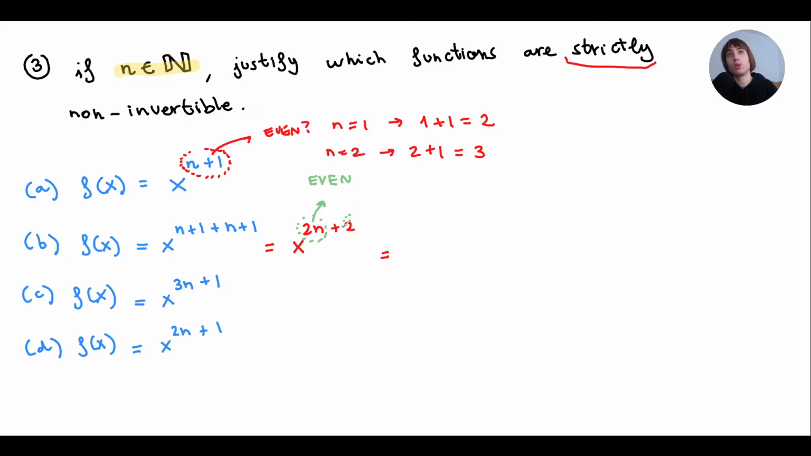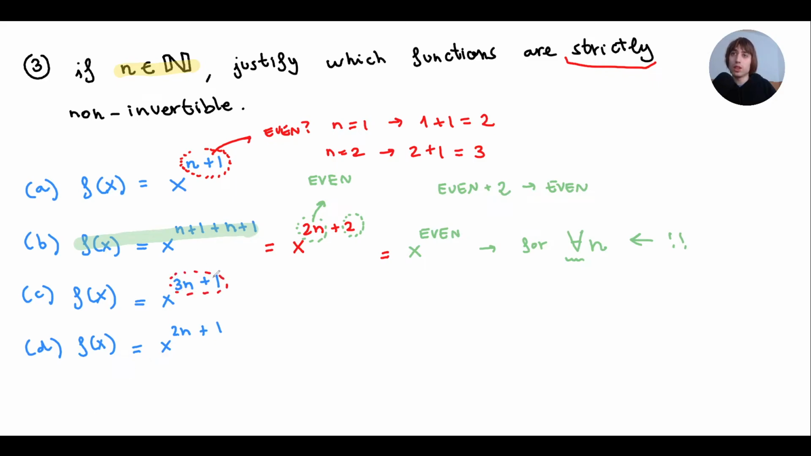And what happens if I add 2 to an even number? If I do even number plus 2, I'll always get an even number, right? For example, 6 plus 2, 8, 10 plus 2, 12. Therefore, this will always be even for all values of n. This means all values of n. So this one is strictly non-invertible. Alright, so I'm going to highlight it. It's strictly non-invertible. Let's go into the next one.